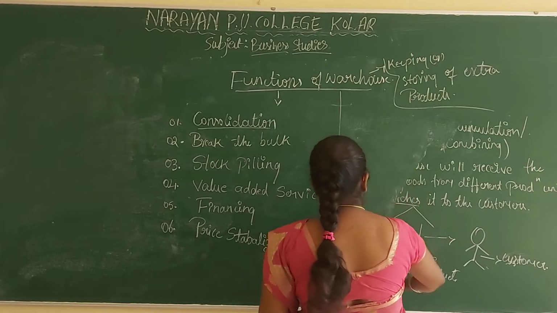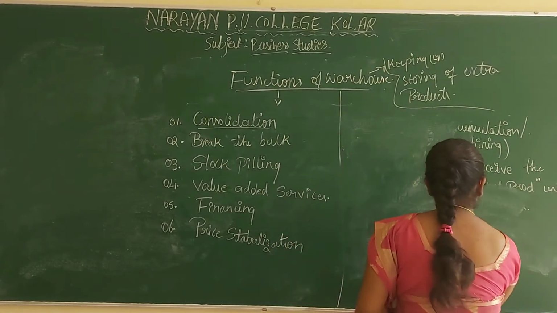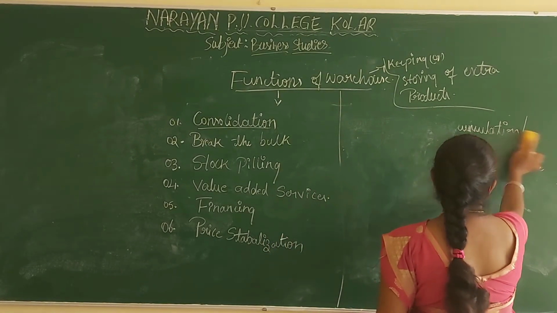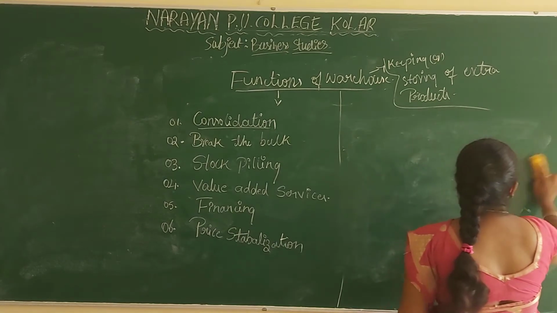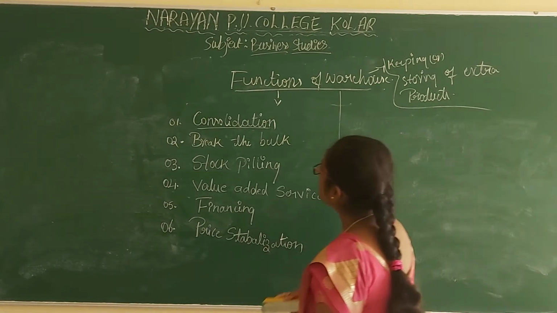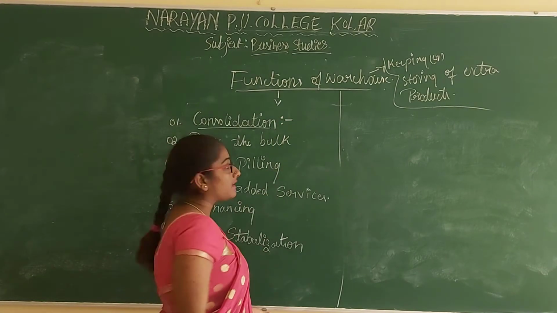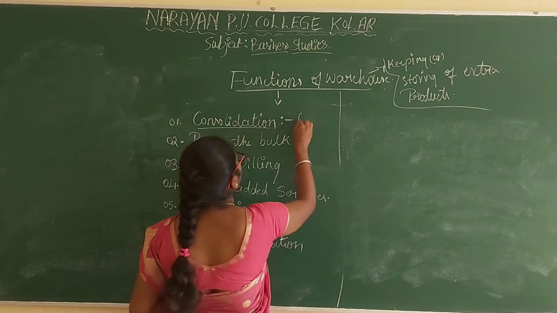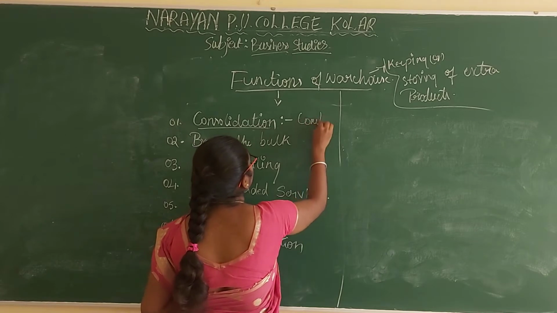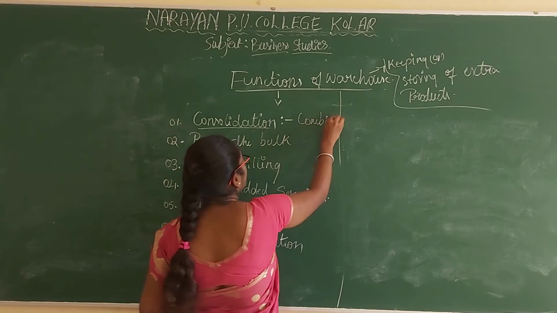Now let us see the second function of the warehouse. What is consolidation? Consolidation is combining, right?